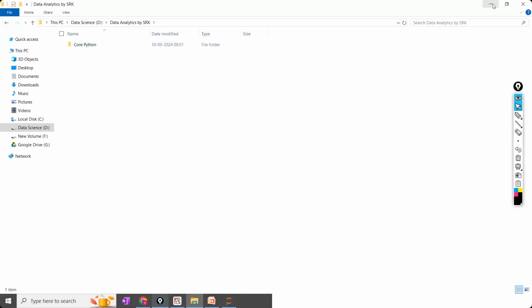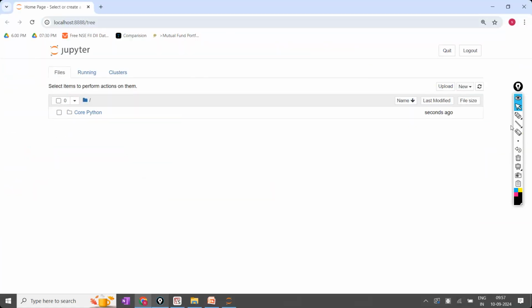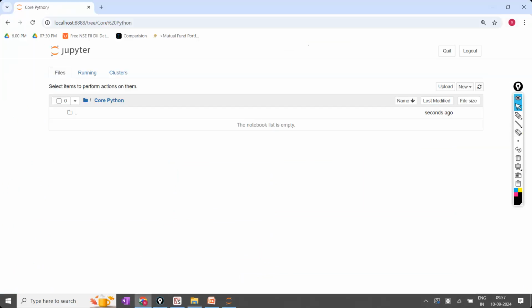Now once I added it, can you see here? In your Jupyter notebook also you have got the core Python folder. Now in the core Python, I'm going to click on this. What is there inside this one? Is there anything else? No. So that is the reason nothing is there here also.